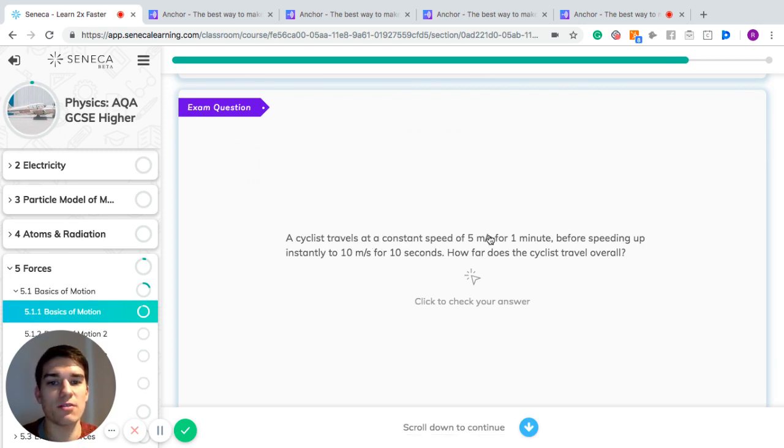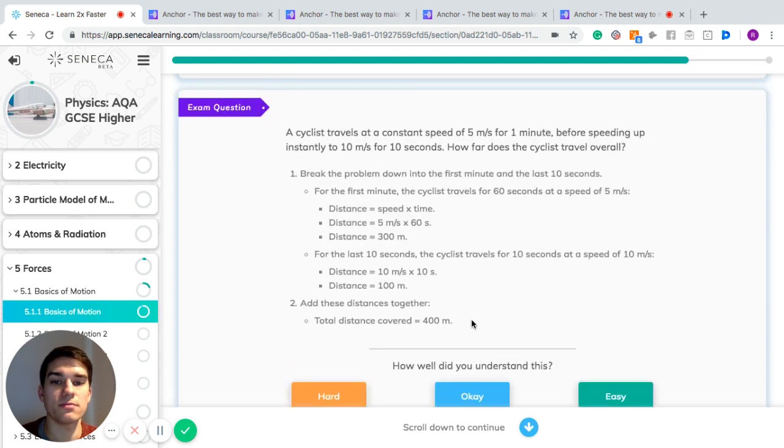So the cyclist travels at a constant speed of 5 meters per second for 1 minute before speeding up to 10 meters per second for 10 seconds. How far does the cyclist travel overall? So you've got to break the problem up a little bit. For the first minute, the cyclist travels for 60 seconds at 5 meters per second. Now to work out the distance, that's equal to speed times time. So the speed is 5 meters per second, the time is 60 seconds. So overall, 5 times 60 is 300 meters.